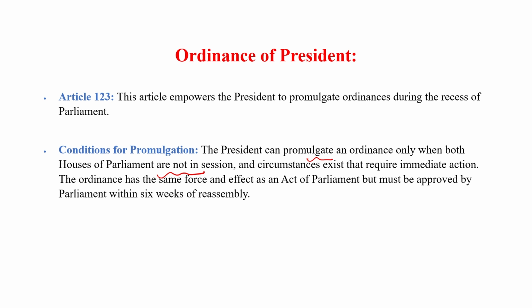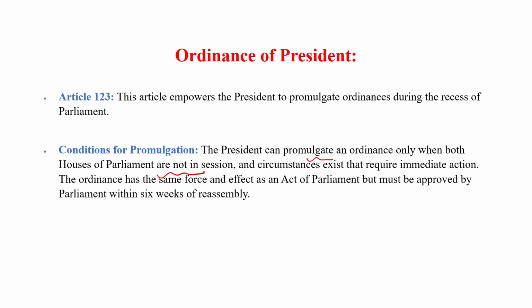Ordinance is a power of the president when both houses are absent and there is a necessity to make law. Then by using ordinance power, the president can make temporary laws which are valid for 6 months or 6 weeks only. Clear? So ordinance is a temporary power of the president by which he can make temporary laws.